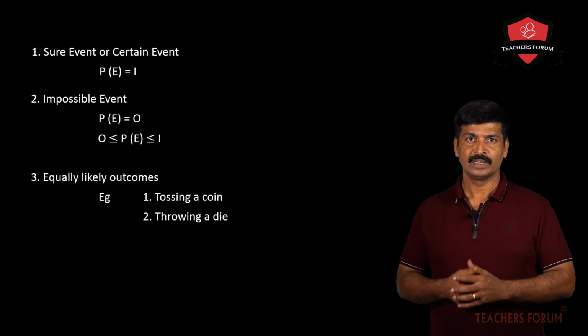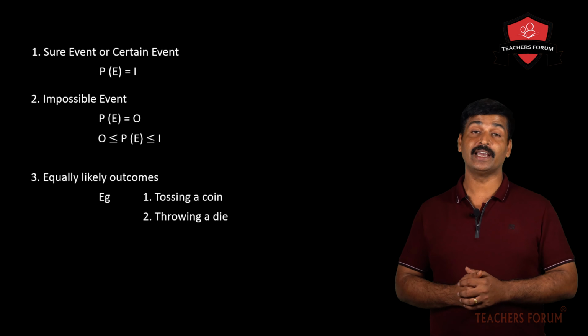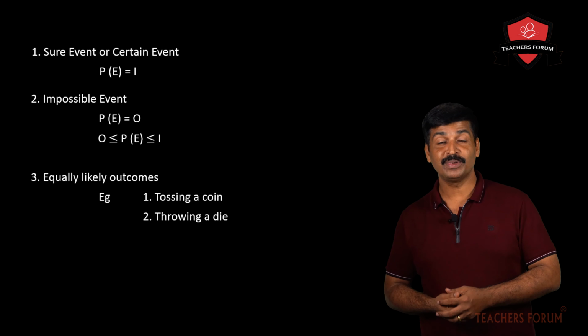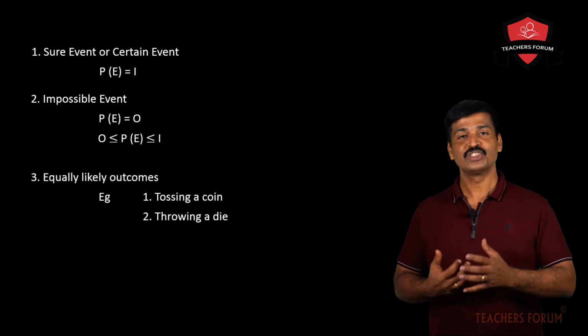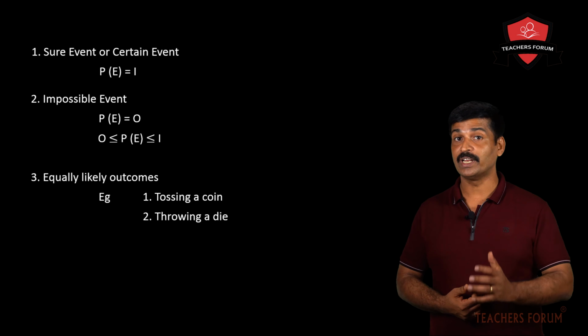Here, this situation is an equally likely outcome. Why? Because it can be either a boy or a girl. So it is also an example of equally likely outcomes.